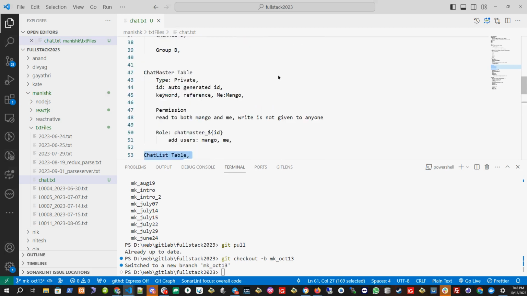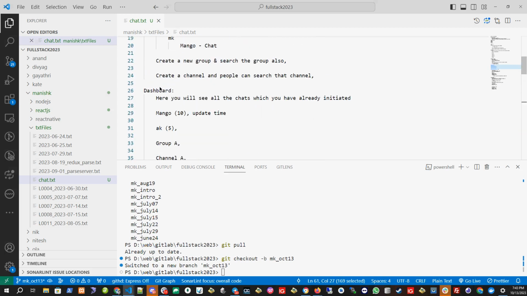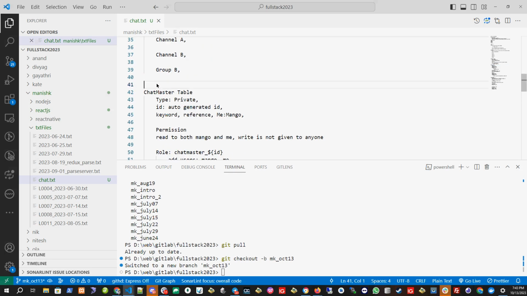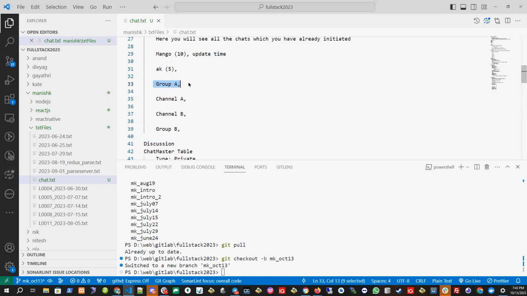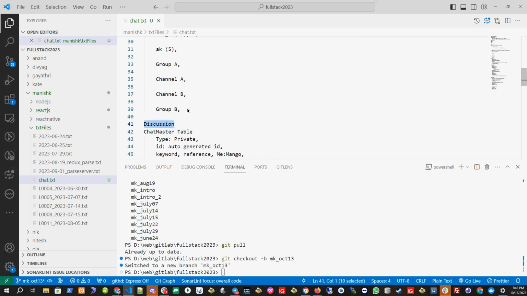Let's say tomorrow you want to build a discussion board, right? Discussion board. So for a discussion board also, you can use these three tables. We don't need any separate kind of logic for a discussion board, but the discussion board will be kind of like groups. So there's no private one-to-one message in the discussion group, and there's no channel in the discussion one. Everyone can type in the discussion one.